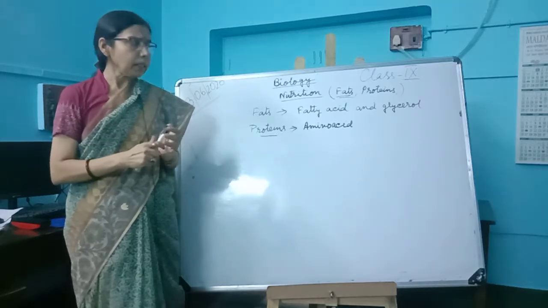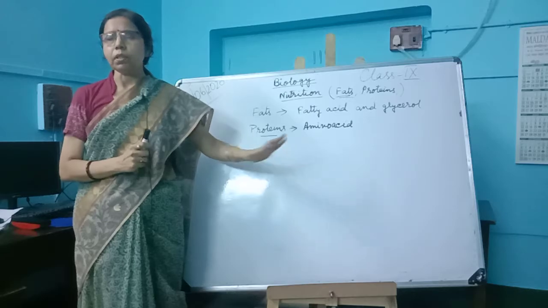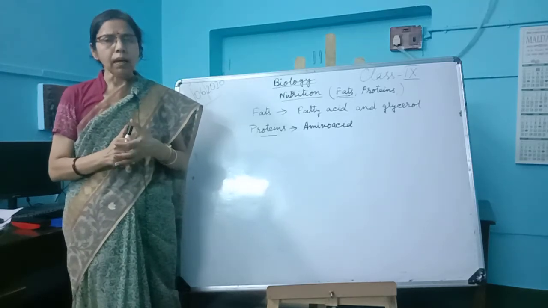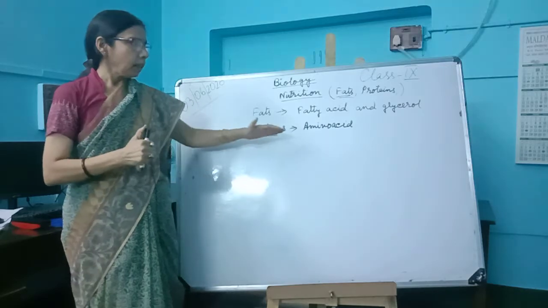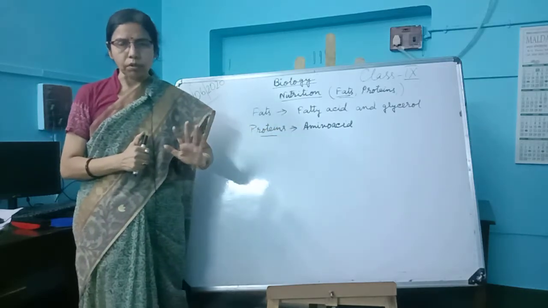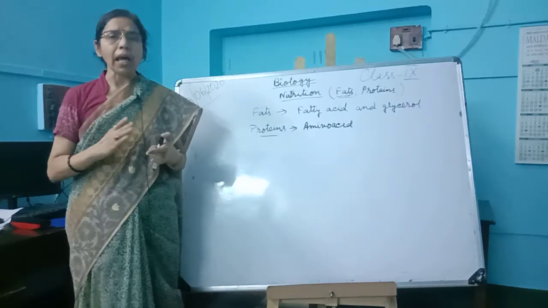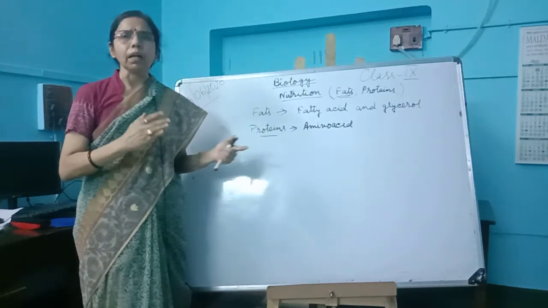So since it is a deficiency disease, we have to give the proper nutrients so that the children can overcome that situation. These are the deficiency diseases, Kwashiorkor and marasmus.